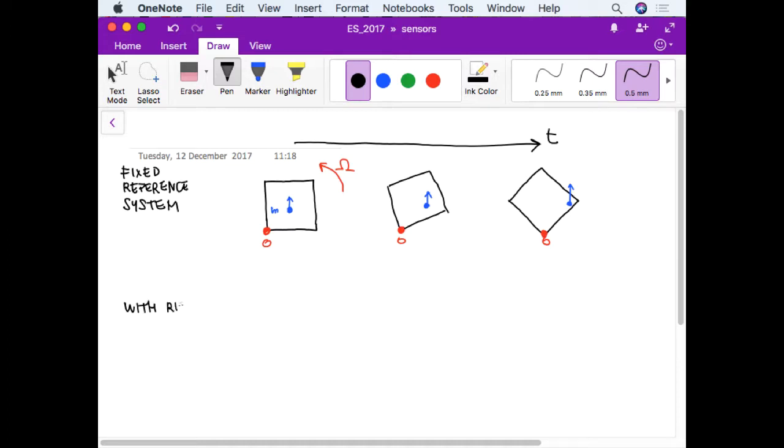Now, if we considered exactly the same thing with respect to the rotating reference system, something happens. I'm now considering a reference system which is fixed to the rotating body. Now I see the rotating square as fixed in time, right? So I see it here.